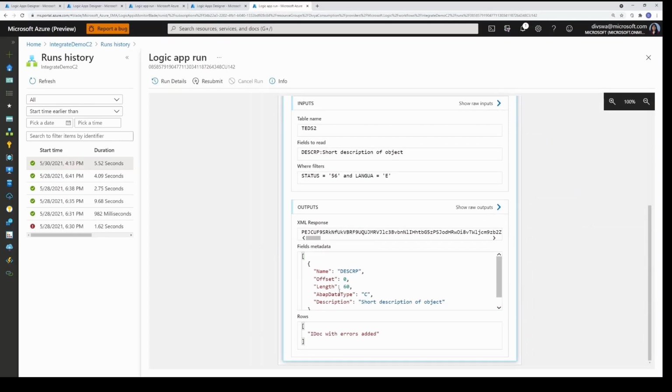So in this case, we know that the IDOC that we had submitted to SAP, while the action itself was successful, it was added to SAP but with some errors. To reach this point, before, the Logic App developer was required to have access to the SAP system and was required to understand how to figure this out. But now from the Logic App itself, the developer knows the status of the transaction and can now work by themselves or with their SAP experts to further troubleshoot this error.